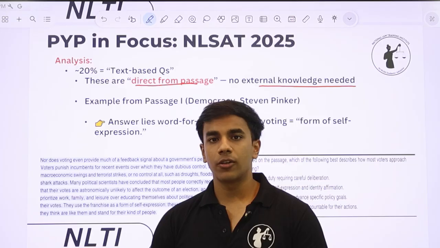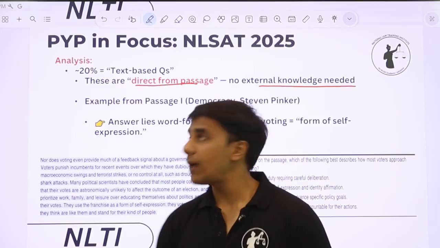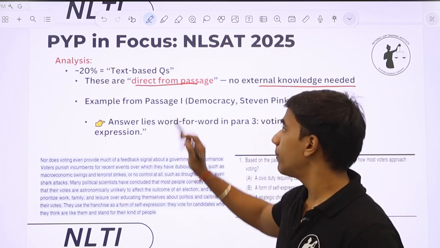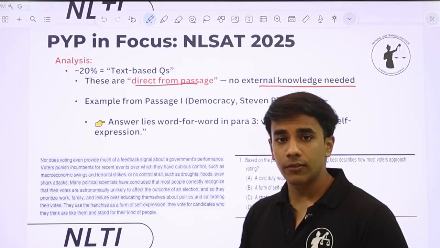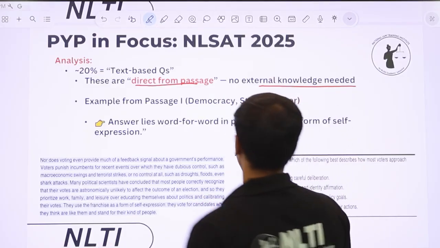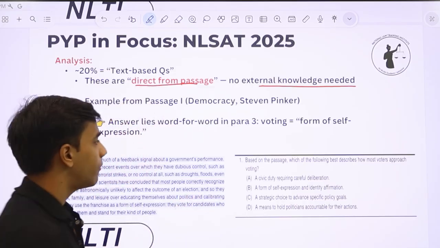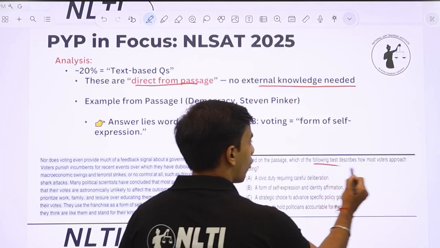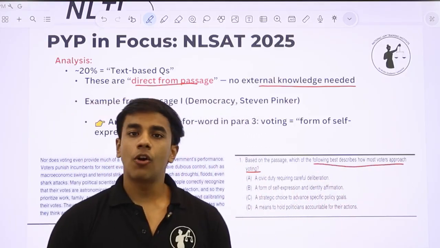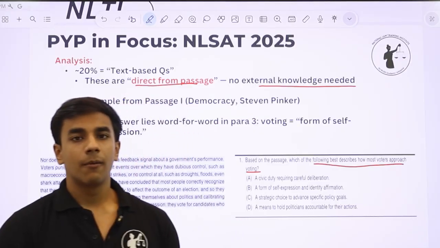You should have read the passage well, and you should not have missed out on any detail while reading it. Now, an example from the NLSAT 2025 paper: these are text-based questions. Around 20% of the questions were of this type, directly from the passage. Now, I think this is the first question of the paper itself. Based on the passage, which of the following best describes how most voters approach voting? On the face of it, you may feel this is a very inference-based, conclusion-based or assumption-based question, but not at all.